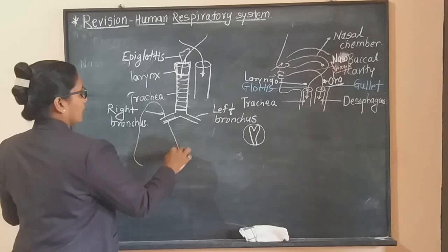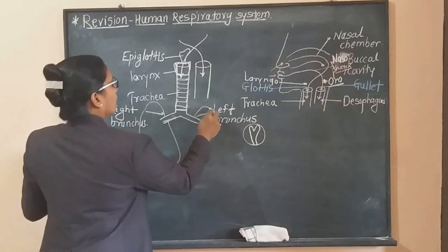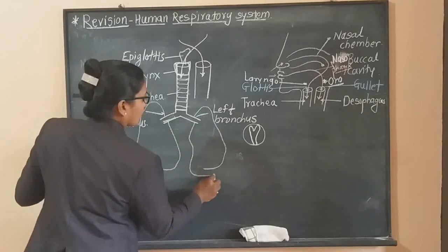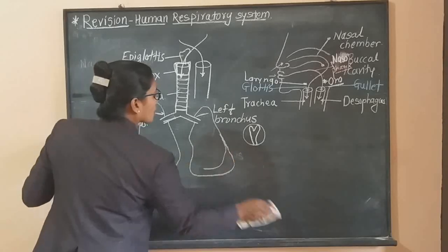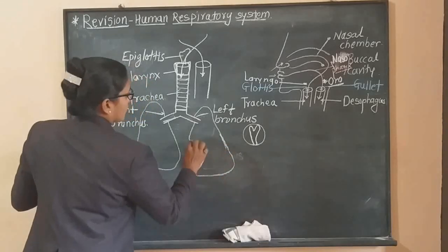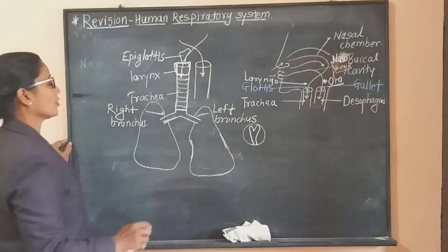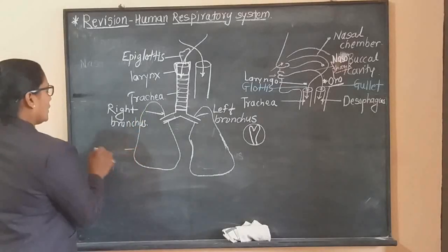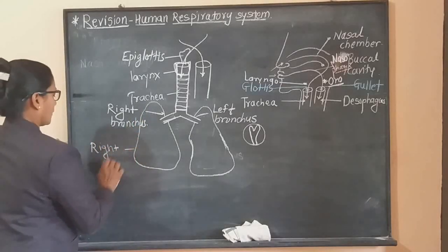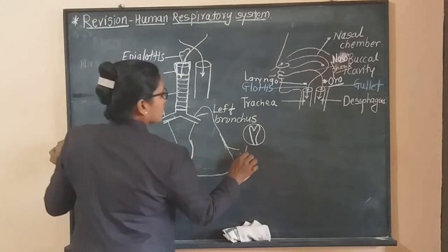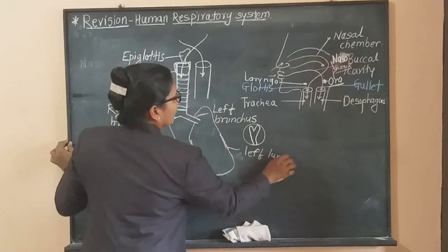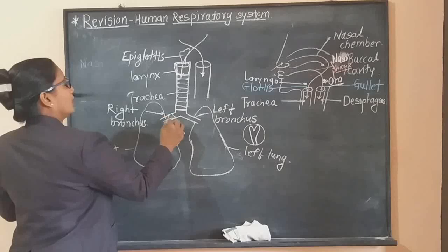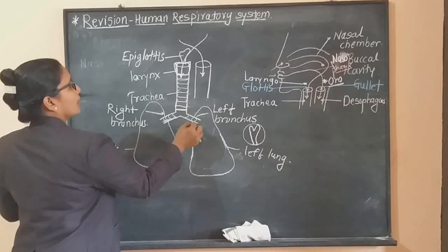These lungs are triangular like this. This left lung consists of a smaller notch. This notch is called the cardiac notch because here is the location of our heart. Now this one is the right lung, and this is the left lung. Once the bronchi enter, they are also provided with C-shaped cartilaginous rings.